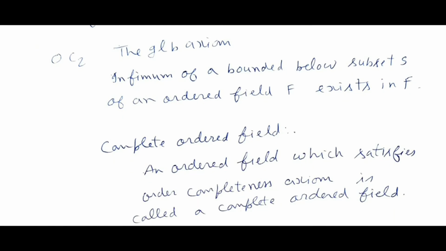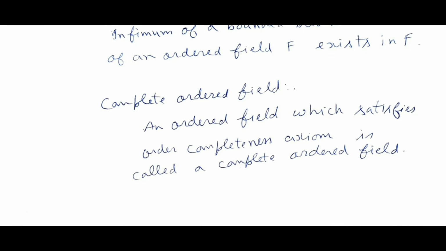So these are completeness axioms. Now we define complete ordered field. An ordered field which satisfies order completeness axiom is called a complete ordered field.